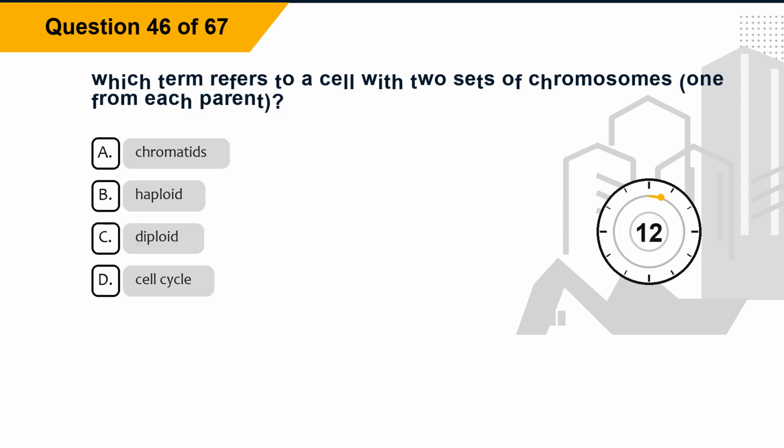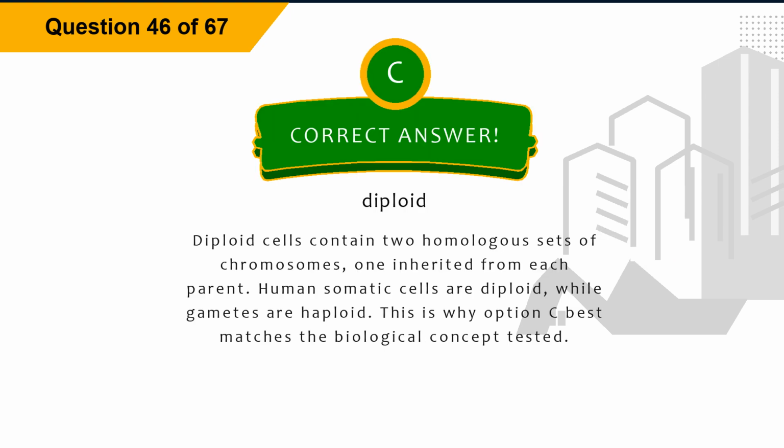Question 46. Which term refers to a cell with two sets of chromosomes, one from each parent? Option A, chromatids. Option B, haploid. Option C, diploid. Option D, cell cycle. The correct answer is option C, diploid. Explanation: Diploid cells contain two homologous sets of chromosomes, one inherited from each parent. Human somatic cells are diploid, while gametes are haploid. This is why option C best matches the biological concept tested.